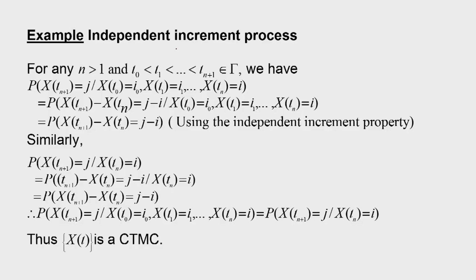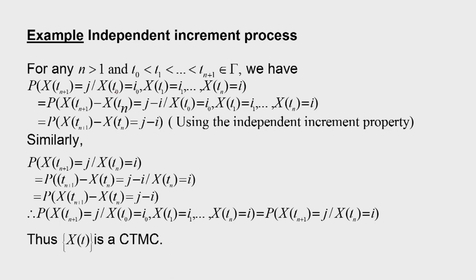Suppose we know what an independent increment process is. Increments are independent. Suppose for any n greater than 1, we are considering t_0, t_1, etc., t_{n+1}. We want to show that an independent increment process is Markov. So suppose X(t_{n+1}) is equal to j, given that X(t_0) is equal to i_0, X(t_1) is equal to i_1, like that up to X(t_n) is equal to i. This probability we are interested to find.